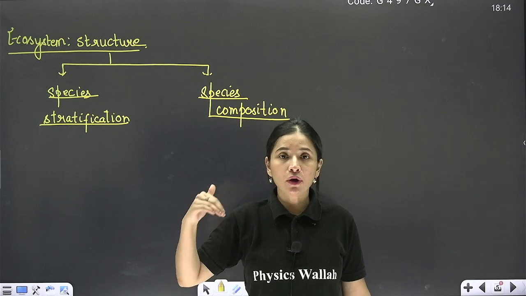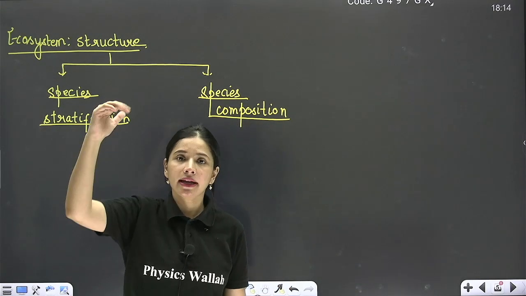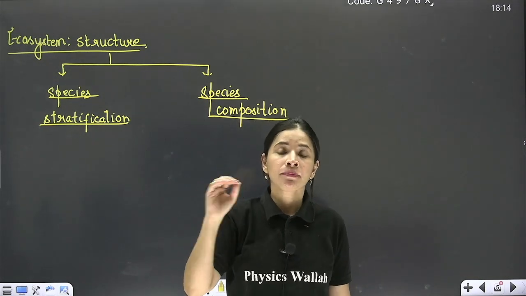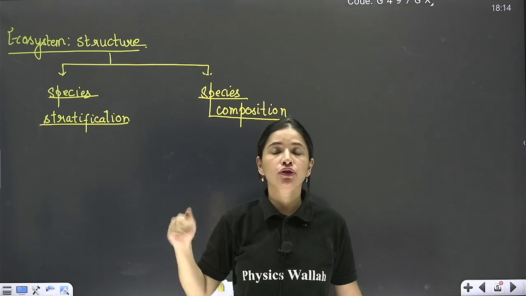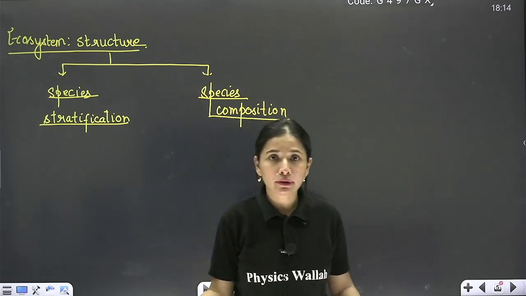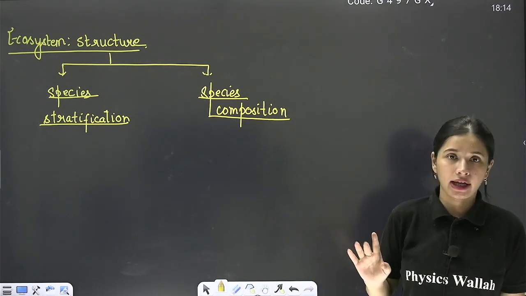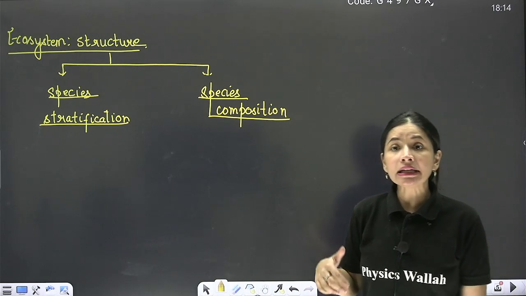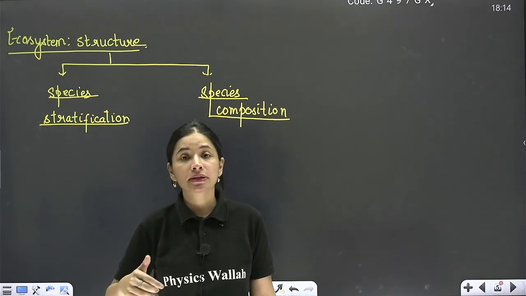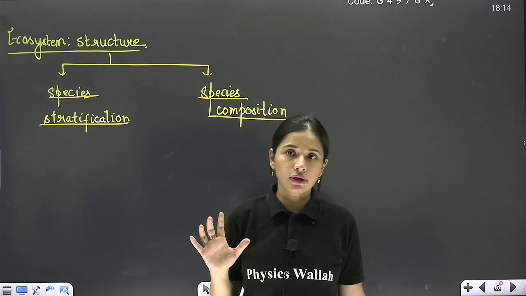So these herbs occupying the first level depending upon the size, then followed by shrubs and then followed by trees represent my species stratification, the distribution of different species occupying different strata on the basis of their height, in a given ecosystem. Correct? Second is species richness or species composition, that how many types and different various types of species are found in a given ecosystem. Correct?